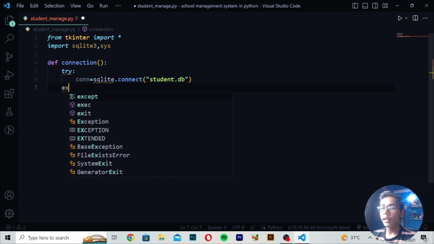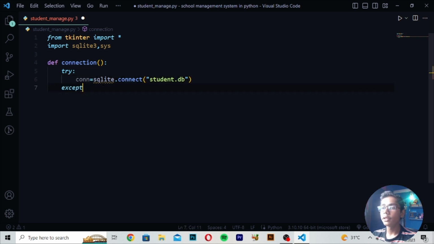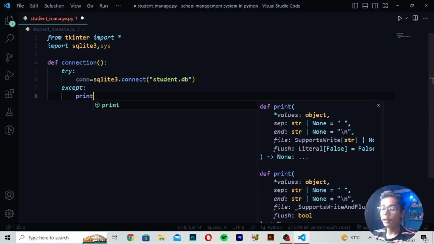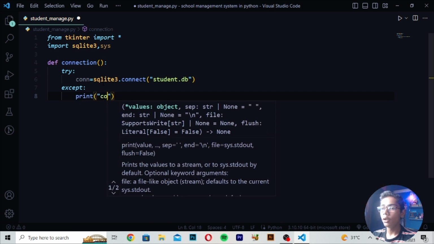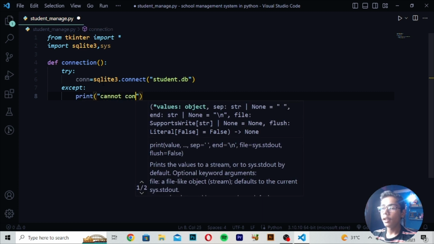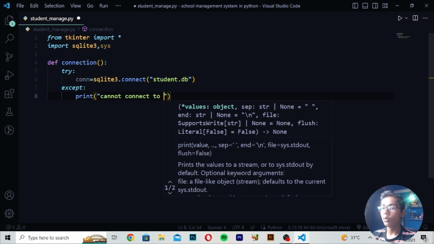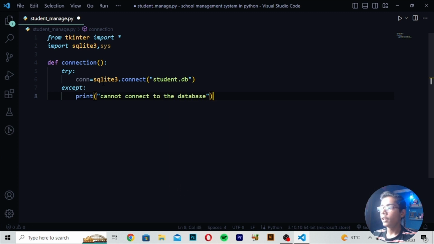Then I will be now writing except, and in except you have to just write this tag. Here I will be now doing sqlite3. Then you have to just write print, and in print I will be writing here cannot connect to the database. Then you have to just move down, write here return, and here I will be writing return connect value.